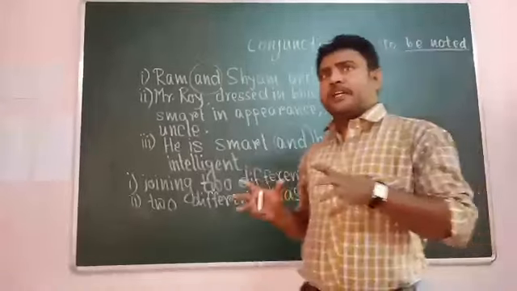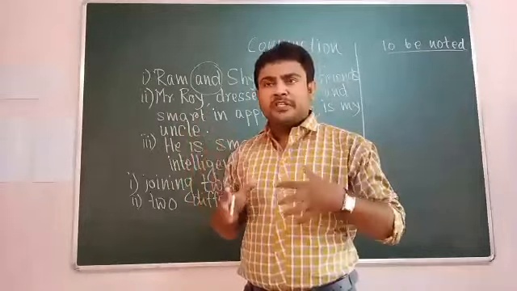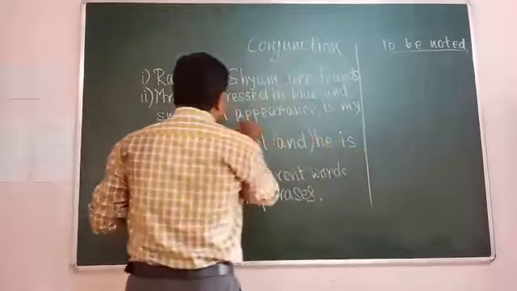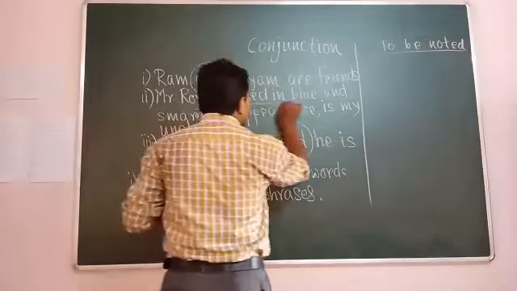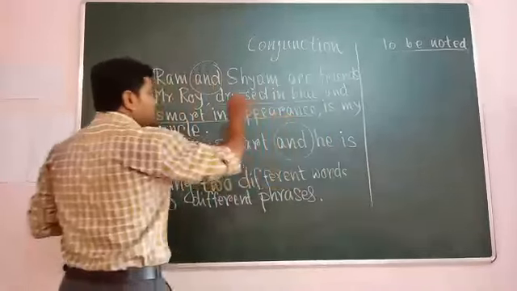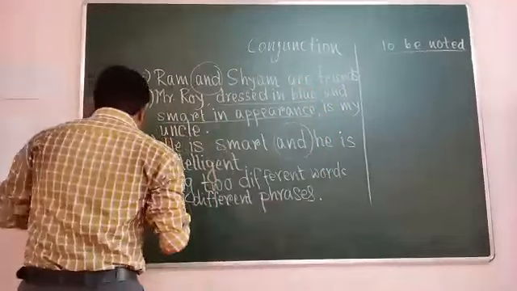But that is not a matter to us. We are not going to take the matter into our discussion. Keep it in mind. Okay? So, in the second sentence, we find two phrases, dressed in blue and smart in appearance. And these two phrases are being joined by and. Okay?